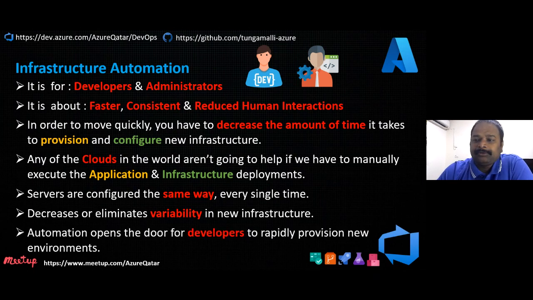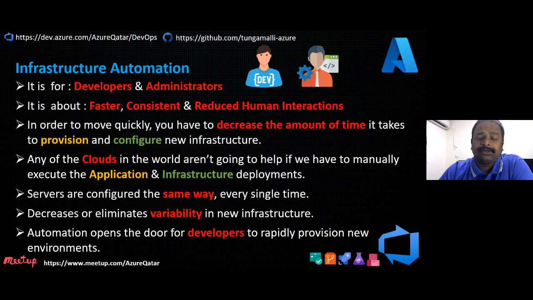As a developer, for me, we can speed up by rapidly deploying new environments. As a developer using Azure DevOps, you can deploy environments rapidly. Let's say in the morning you need one environment, you create it, and in the evening you go and destroy it. Using DevOps, you can do that. We will see that in the upcoming demo.